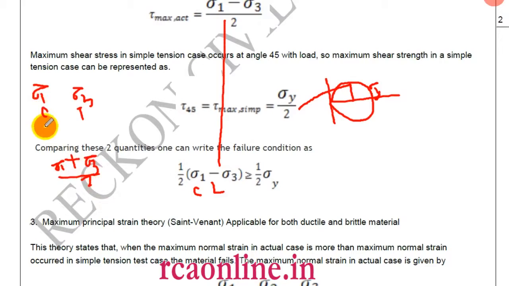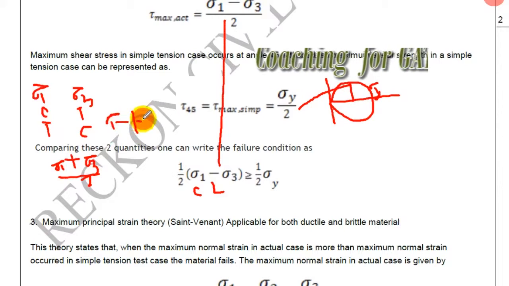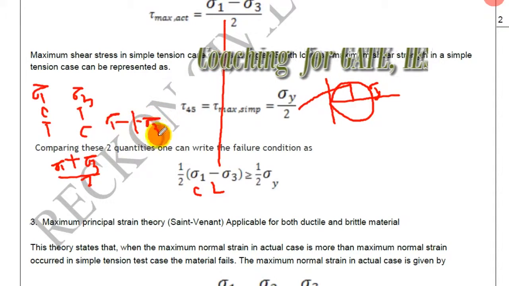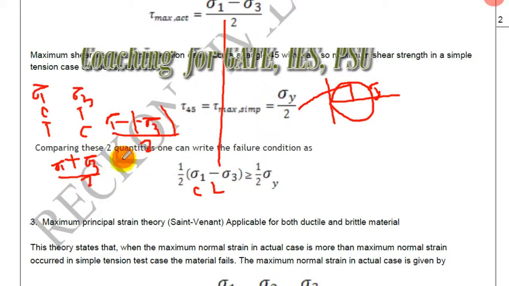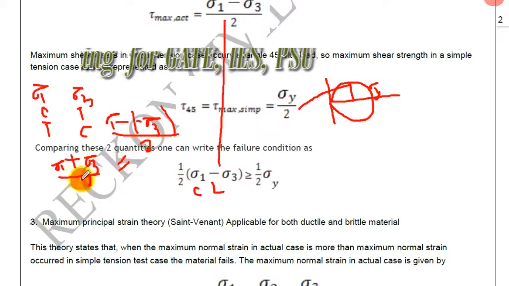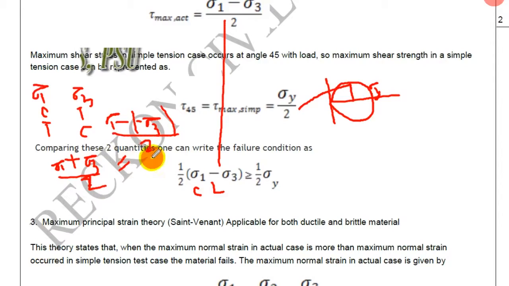Similarly, if sigma 1 is tensile and sigma 3 is compressive, then we will have sigma 1 minus sigma 3 by 2, which again turns out to be sigma 1 plus sigma 3 by 2. This will be covered more in the numerical part.